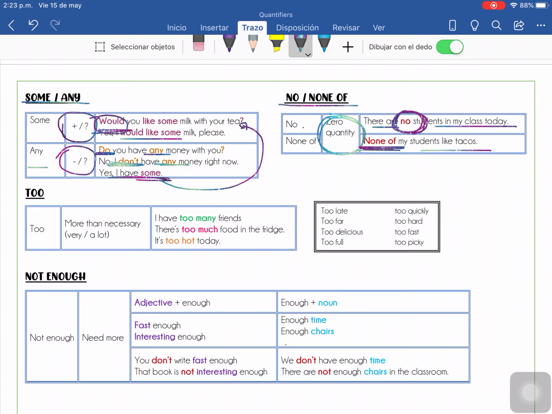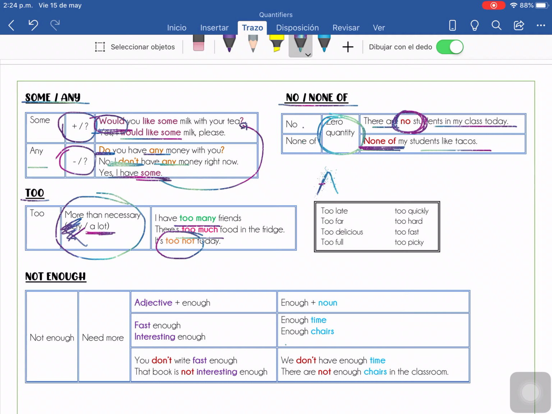Very good. Then, too. Too is when I want to express that I have more than the necessary quantity, ¿ok? Casi siempre es confundido con very. No, con very no es correcto, sería más correcto con a lot, ¿ok? Very good. For example, countable, I have too many friends. Uncountable, there is too much food in the fridge. Or this one, it's too hot today, ¿ok?